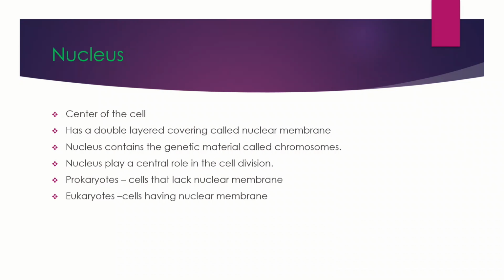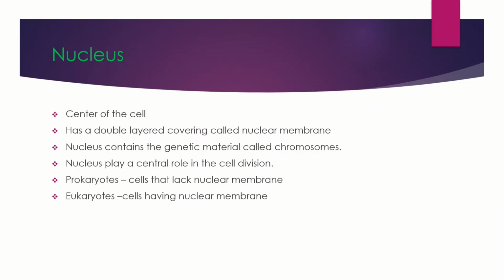Next is nucleus. Nucleus is the center of the cell. It has a membrane covering that is double layered. It is called the nuclear membrane. We know that a cell has a covering, that is the plasma membrane. The covering of the nucleus is called the nuclear membrane. It is the center of the cell, which means it is the part which controls all the activity of the cell.